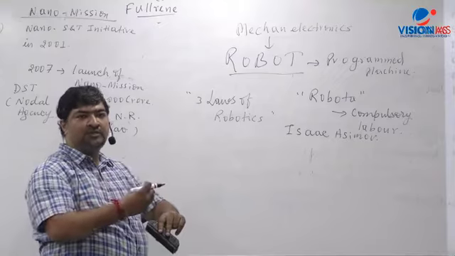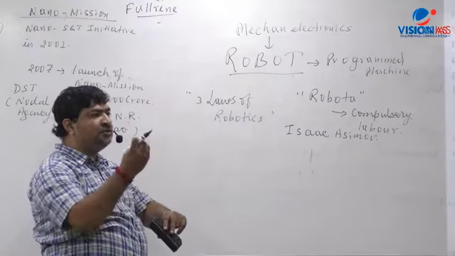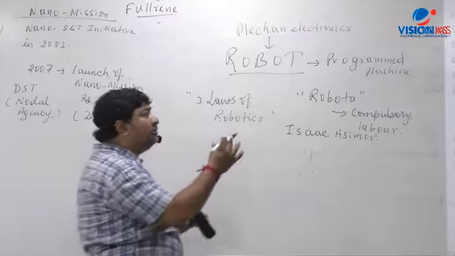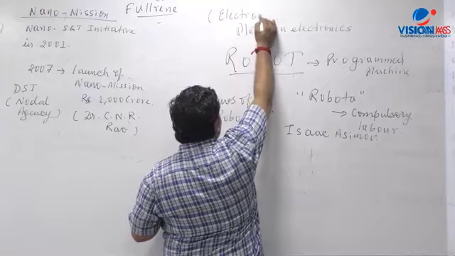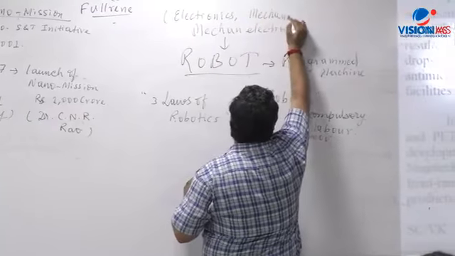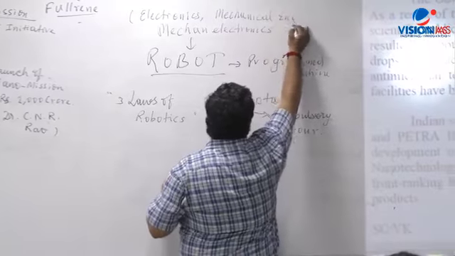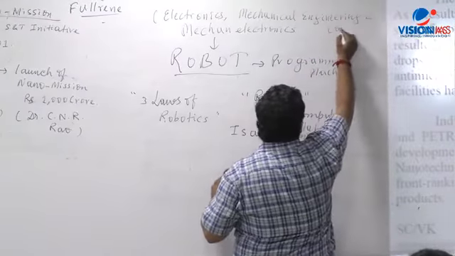So mechanical engineering comes in terms of design. And third comes the software program, computer science. So that's why it uses the concepts and parts of electronics development, and then mechanical engineering, and then computer science and engineering.